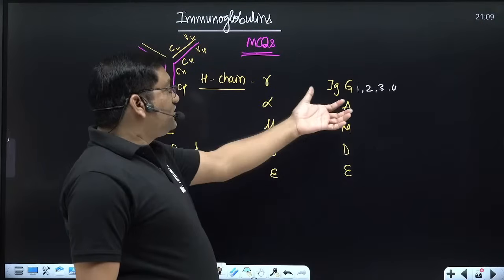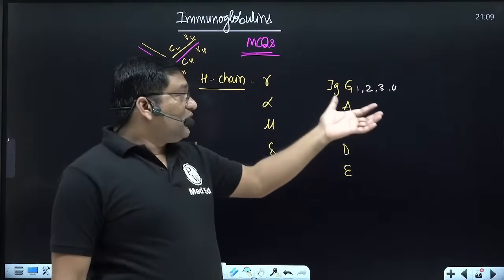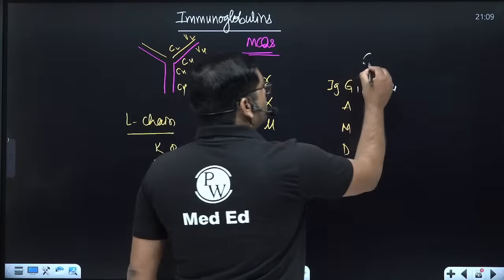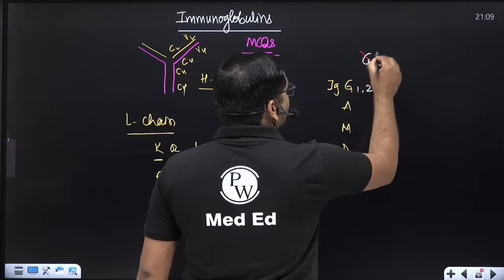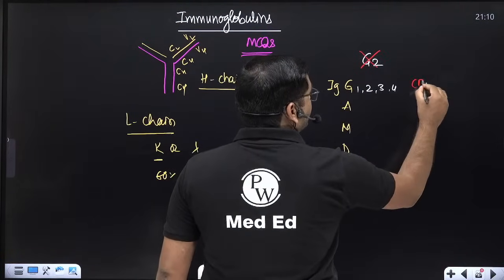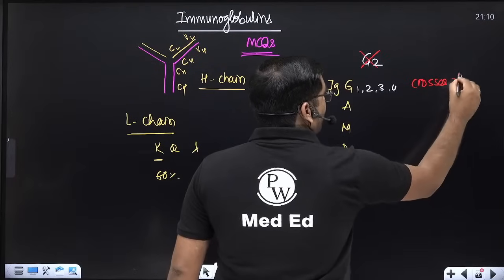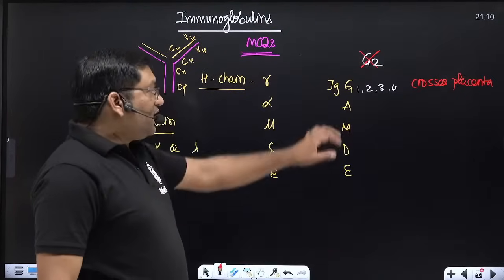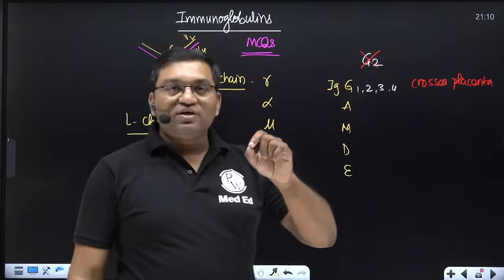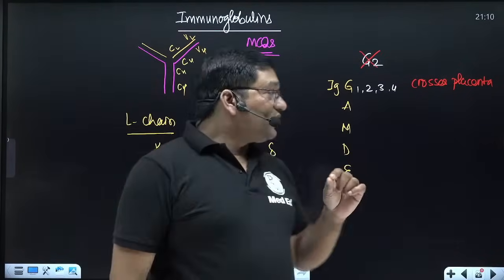Except G2, all IgG cross the placenta. Immunoglobulin G is important for the secondary immune response.